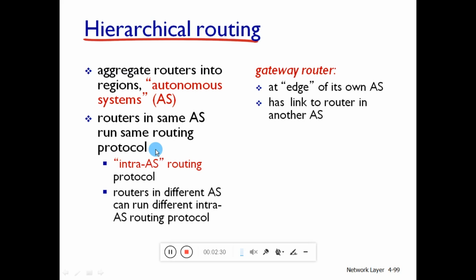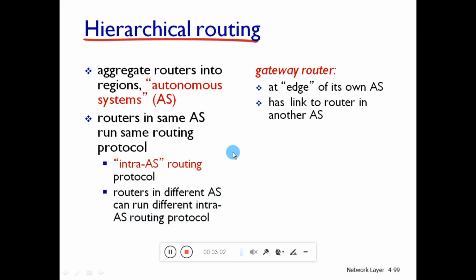The routing algorithm running within the autonomous system is also known as intra-autonomous system routing protocol, intra-AS routing protocol, or by the other name, interior gateway protocol, IGP. Routers in different AS can run different intra-AS routing protocols.